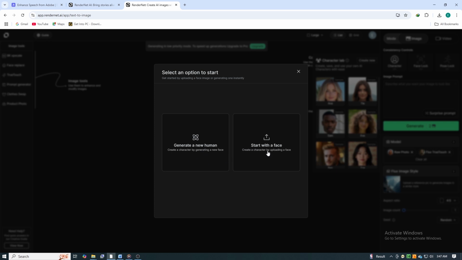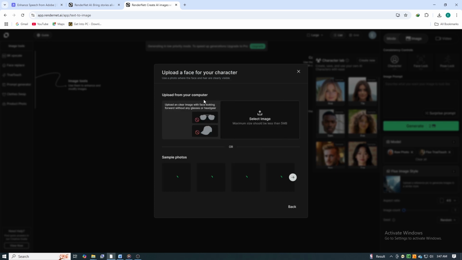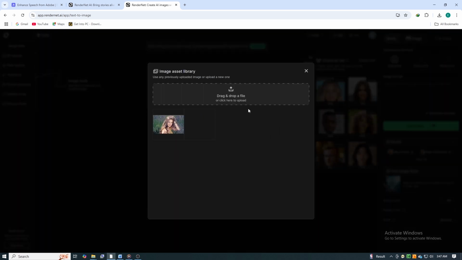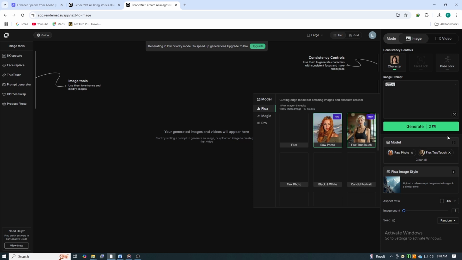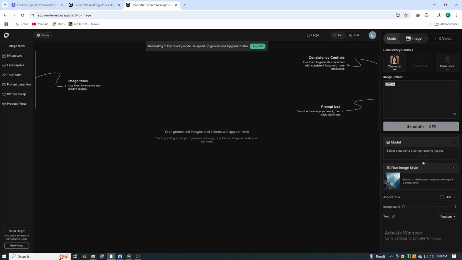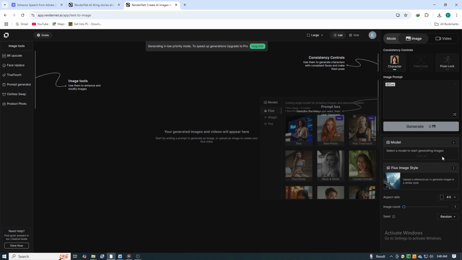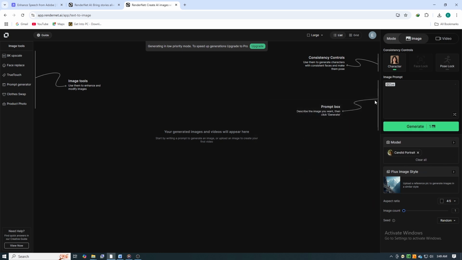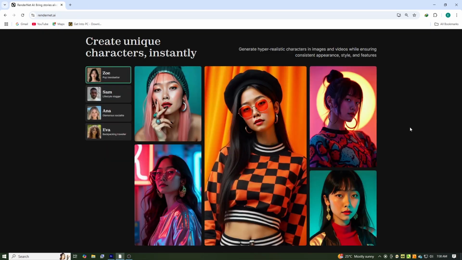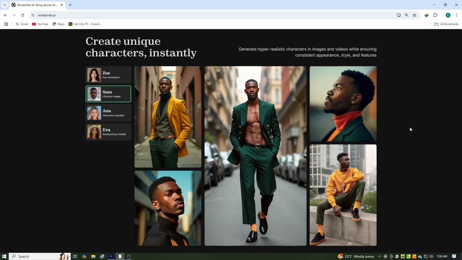The platform simplifies the creation of AI characters. You can begin with a simple upload, your own photo, or a reference image. RenderNet's tools allow for detailed customization. You can define characteristics like ethnicity, body type, hairstyle, and complexion, ensuring consistency throughout your project. Imagine crafting a digital influencer, a brand ambassador, or even an AI clone of yourself.